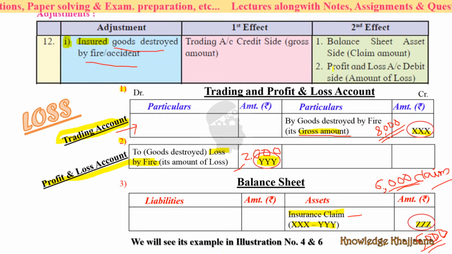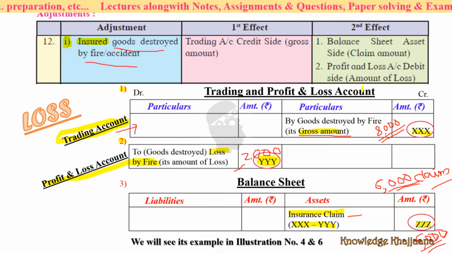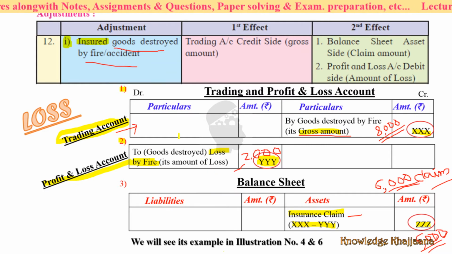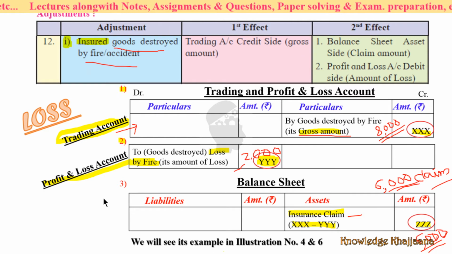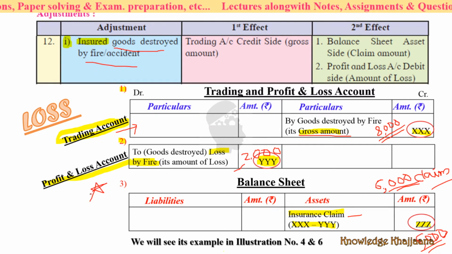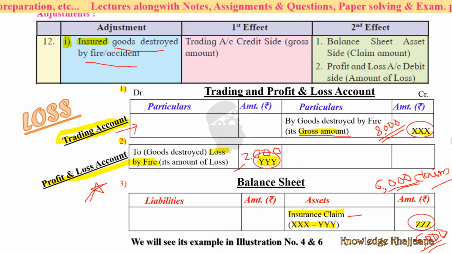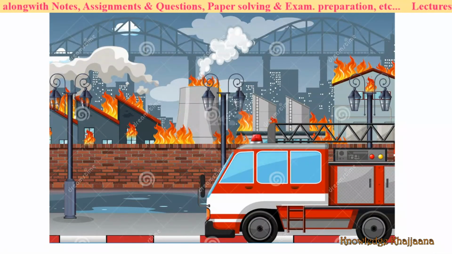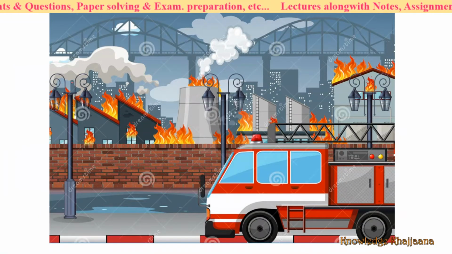And what do you have to write? The second entry is the profit and loss account debit side, amount of loss. Remember, this is again an important entry.